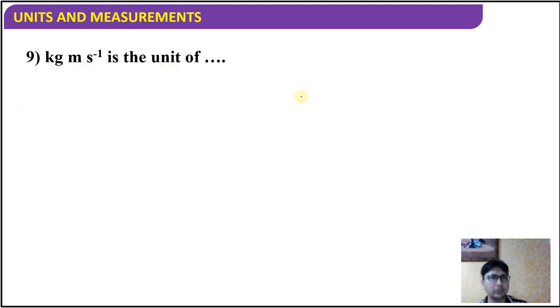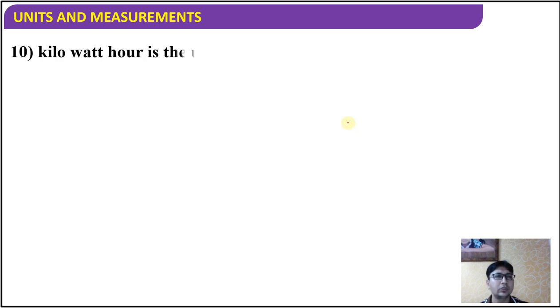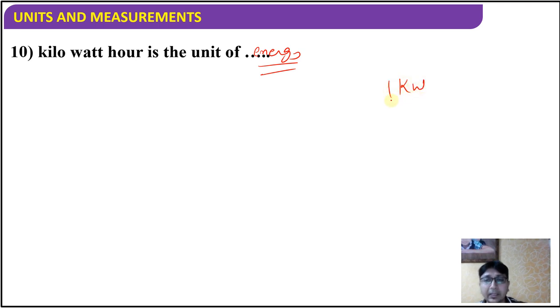Kg meter per second is a unit of what? Kg means mass and meter per second means velocity. Mass into velocity is called momentum. We'll study linear momentum. Kilowatt hour is a unit of energy. At our home, whatever electricity is coming is measured as electrical energy in kilowatt hours. 1 kilowatt hour is called 1 unit, for which we give money to the electricity department.